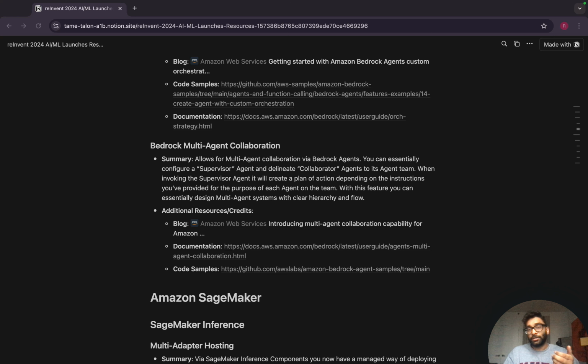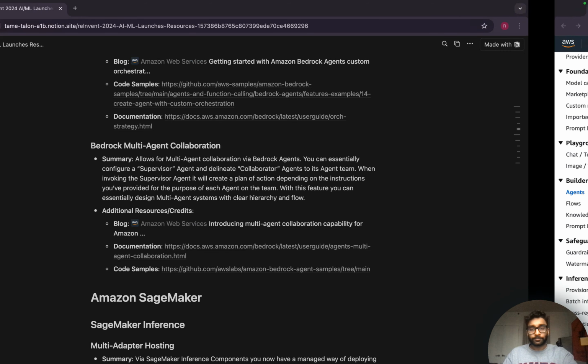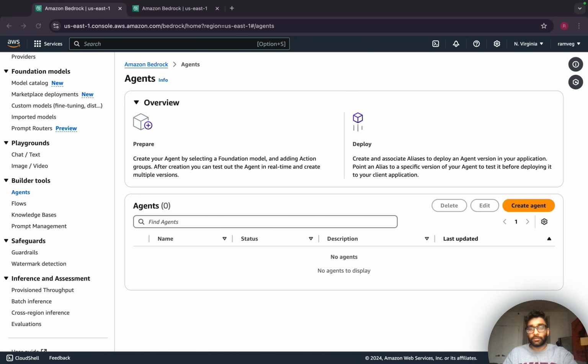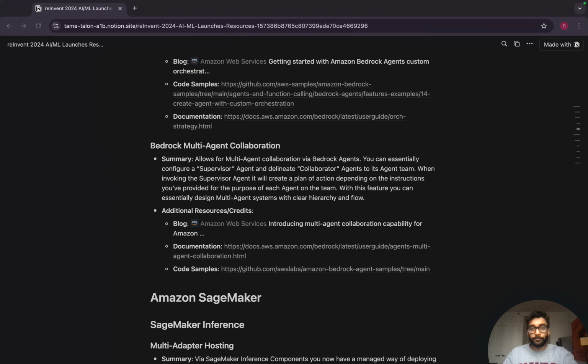And for the supervisor agent, you can essentially provide instructions saying this is when to use this agent or that agent, and it will decide a proper course of action or workflow, depending on the purpose you provided for each agent on the team. So this is very, very powerful, and I'd very much explore the blog and code samples here because I really think the world, at least personally, is trending in this direction. Because the more and more we're trying to simulate and automate tasks that would traditionally require a human workforce, that's where multi-agents really take precedence and help you out in that process. And once again, you can define all of this within this agent's UI or via code as well.